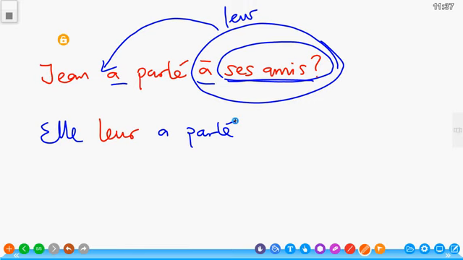If leur was not there, we would have just had elle a parlé, like we always know. Elle a parlé is she spoke. So we have only brought the leur here before the verb, according to the rule, because this is the object. So you now bring that pronoun that you have used to replace the object before the verb. So elle leur a parlé. C'est simple que ça. OK?